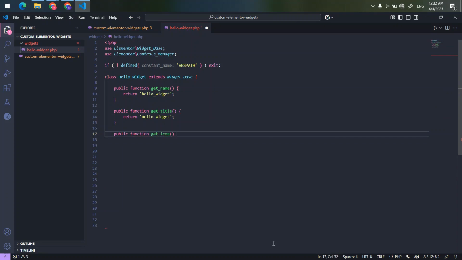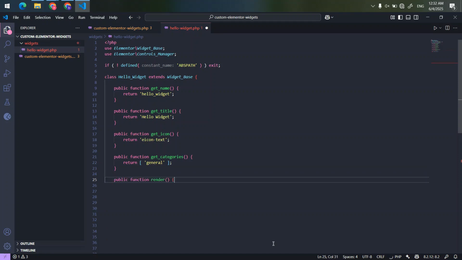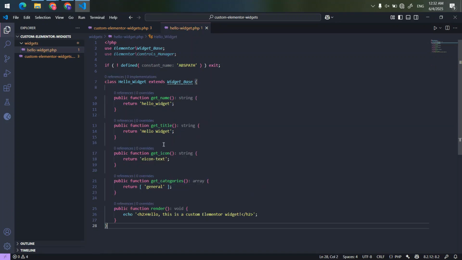The get_name method sets a unique identifier for the widget. get_title defines the display name that users will see inside the Elementor panel. get_icon specifies the icon shown next to the widget title, using Elementor's built-in icon set. get_categories returns an array that tells Elementor which category this widget belongs to.